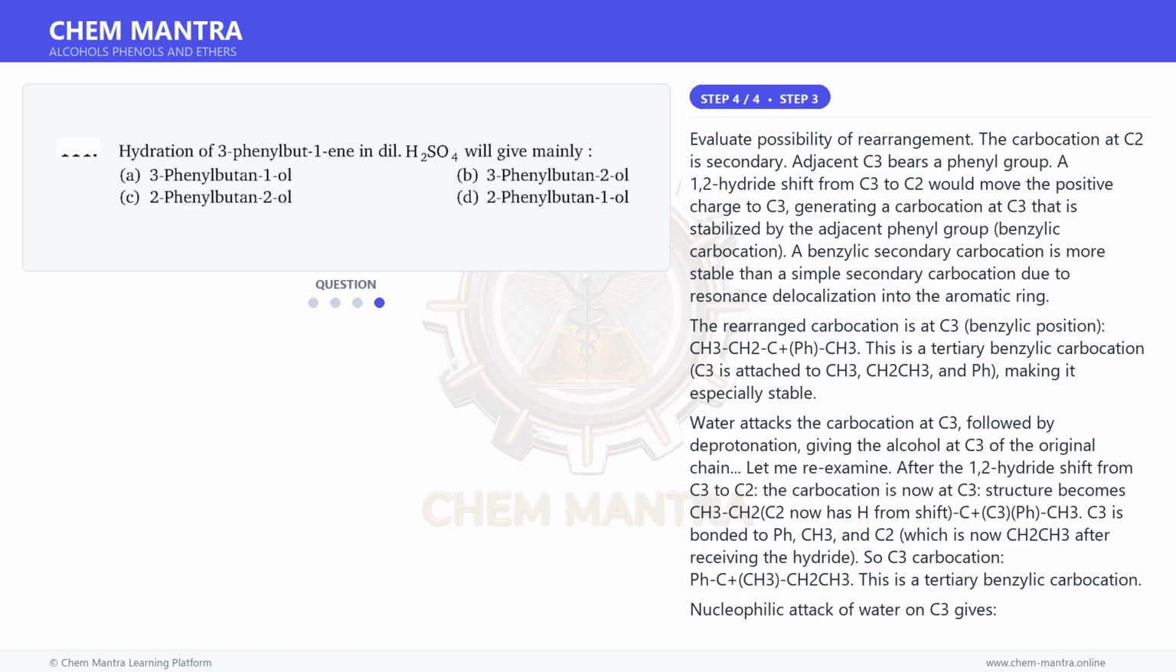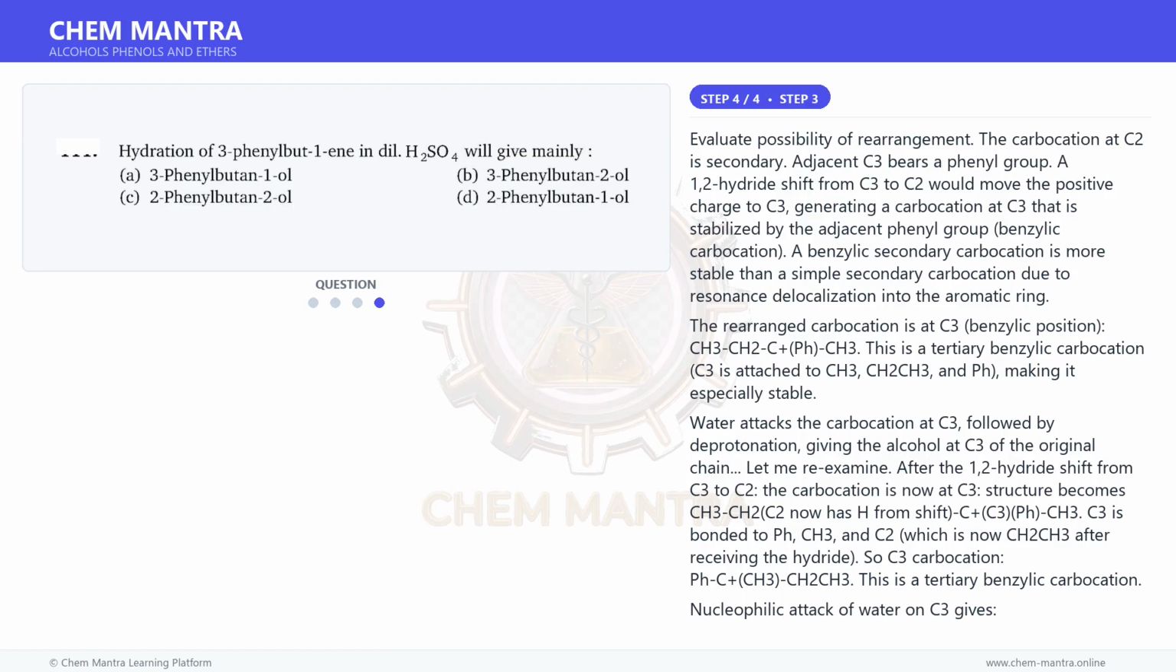This is a tertiary benzylic carbocation. C3 is attached to CH3, CH2CH3, and Ph, making it especially stable. Water attacks the carbocation at C3, followed by deprotonation, giving the alcohol at C3 of the original chain.